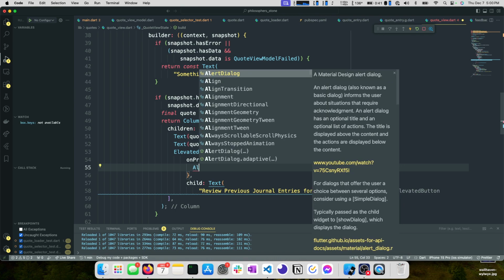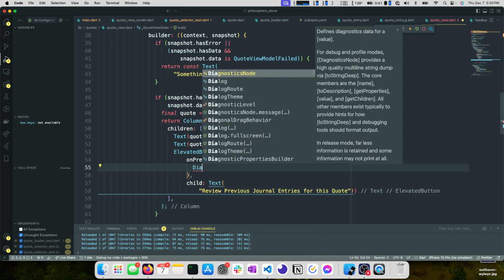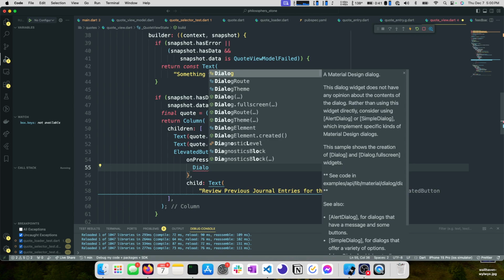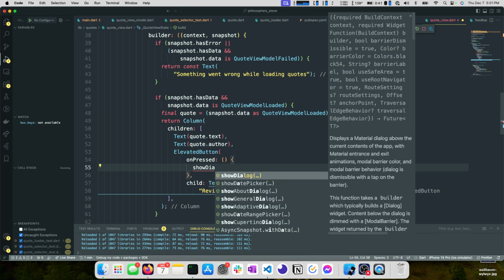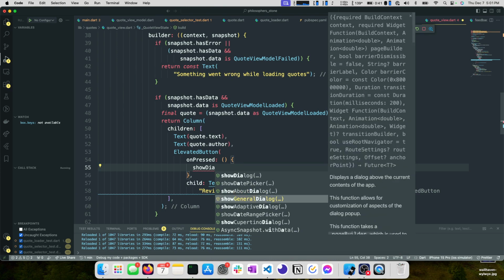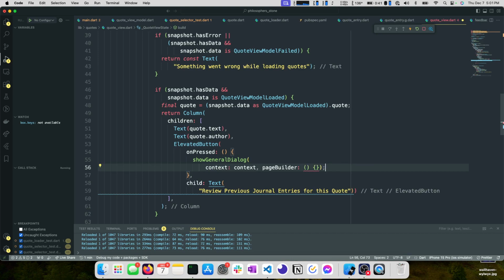So we want dialog builder. Oops, dialog. Sorry, show dialog. Been a while. We want to show a general dialog, I believe. Context, page builder. Okay.